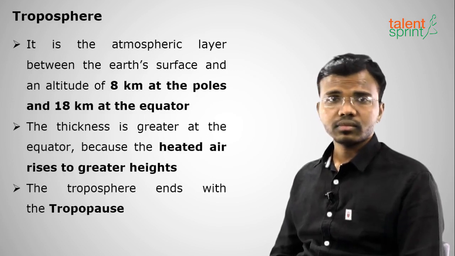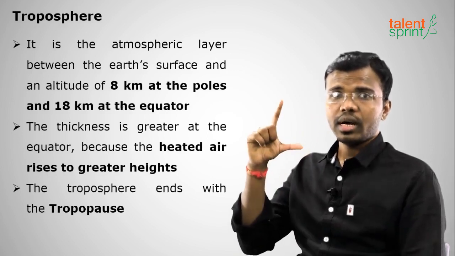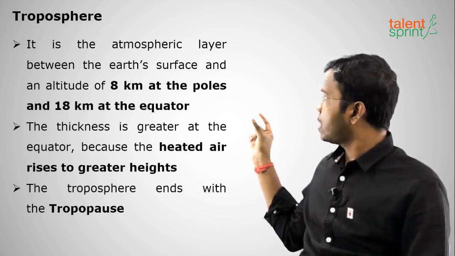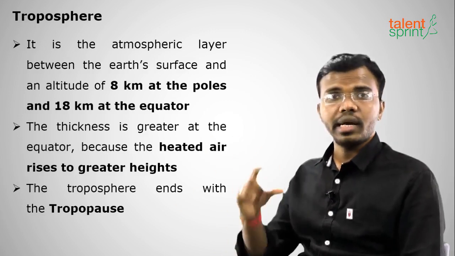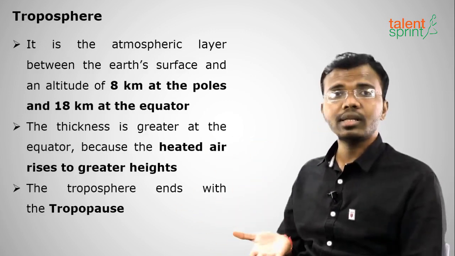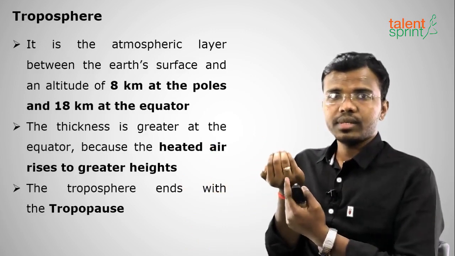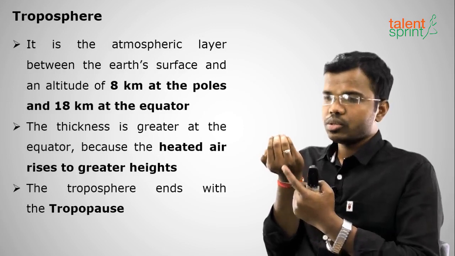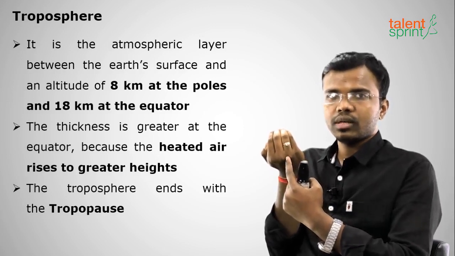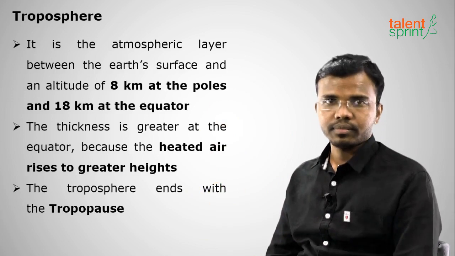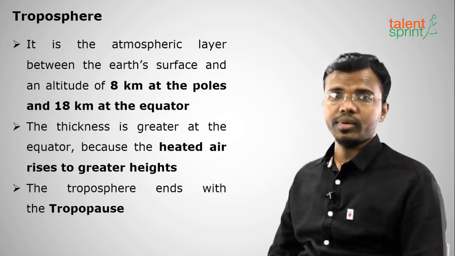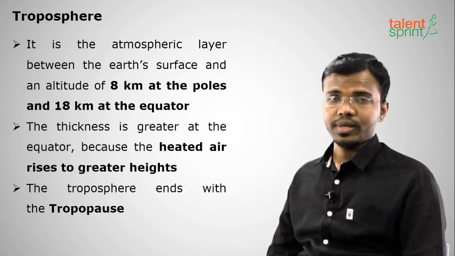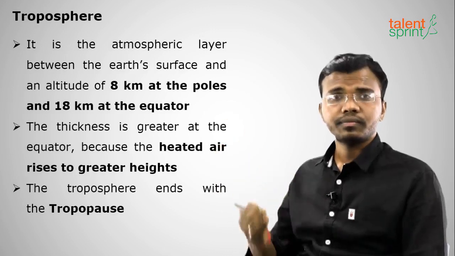Moving on to the layers. The first is Troposphere, which touches the Earth's surface, and it is thinner at the poles and thicker at the equator. It is around 8 kilometers thick at the poles, that is North Pole and South Pole, and at the equator it is 18 kilometers, because at the equator there is higher temperature, right? Because Earth's shape is almost a sphere, that is geoid shape, the equator will receive more heat. That's why the heated air will rise up. So at the equator, the thickness of troposphere is high, around 18 kilometers, and at the poles it is only 8 kilometers.